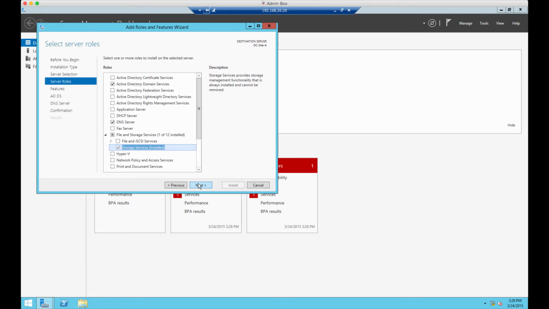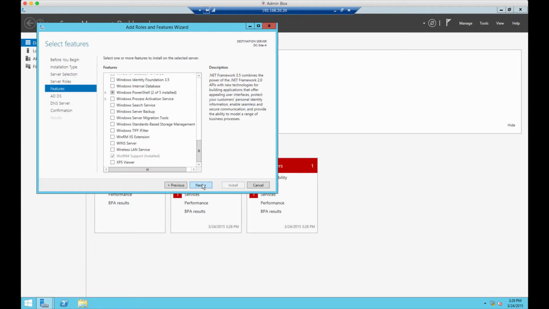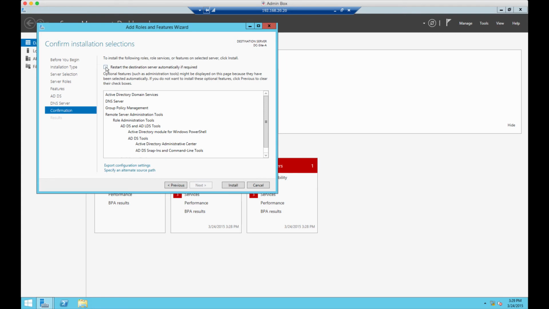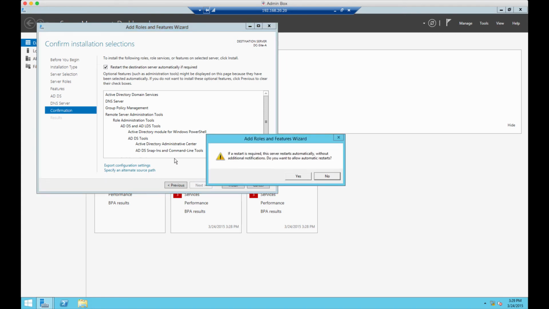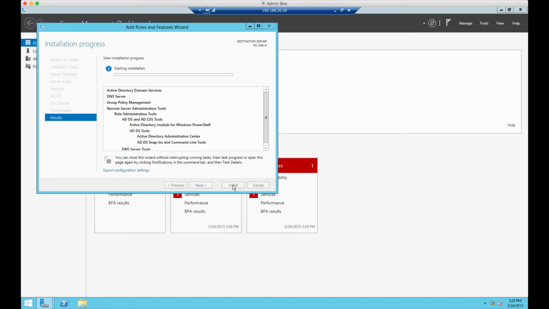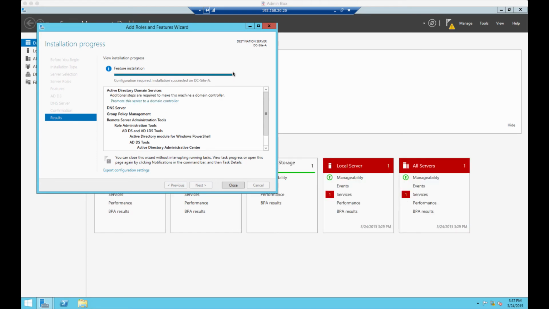Now those features are selected, we can't unselect file services, which annoys me, but I digress. So we'll install those services now, and any of the dependencies we'll just go through and leave everything as default, and we'll restart automatically after it's complete. And we'll run through these steps right now. Right, that's complete now, so we can close that.